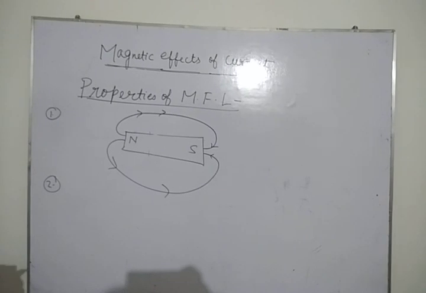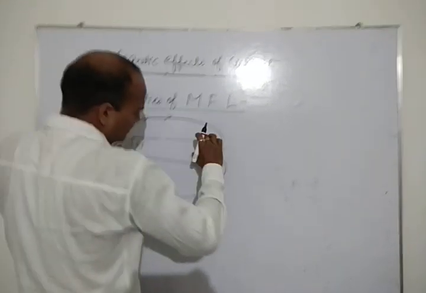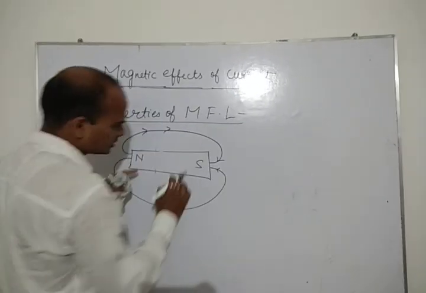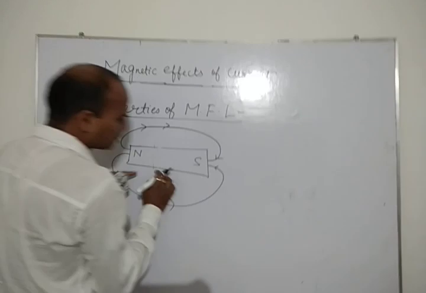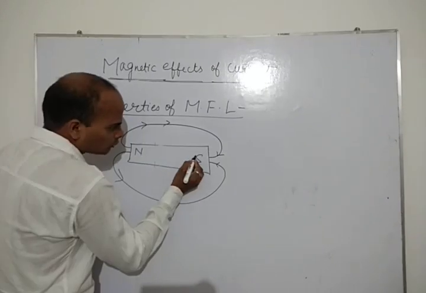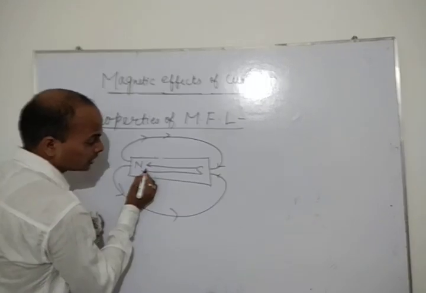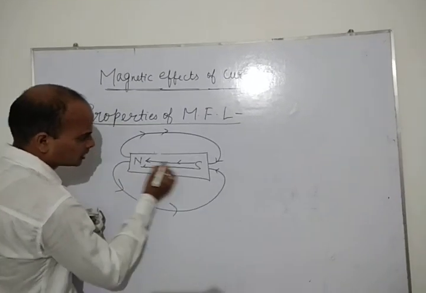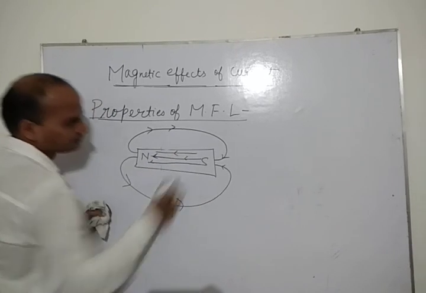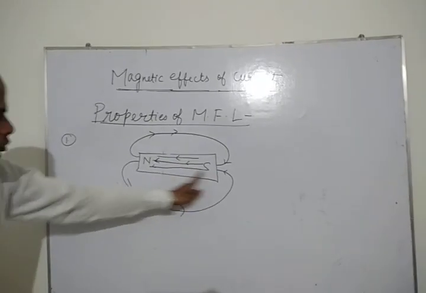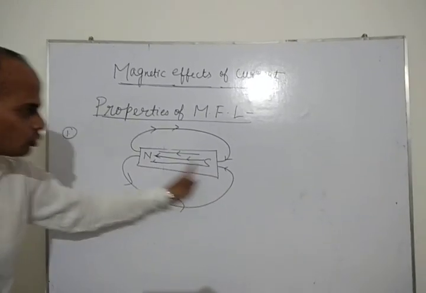And the second property of this line: in the middle of the magnet, students, try to understand, in the middle of the magnet the field line goes from south to north. Look here, it is going from south to north.